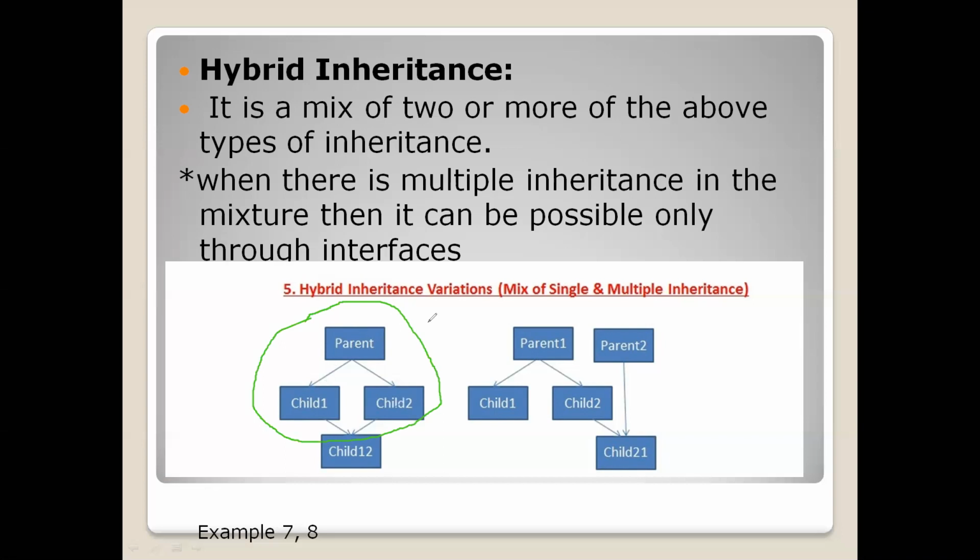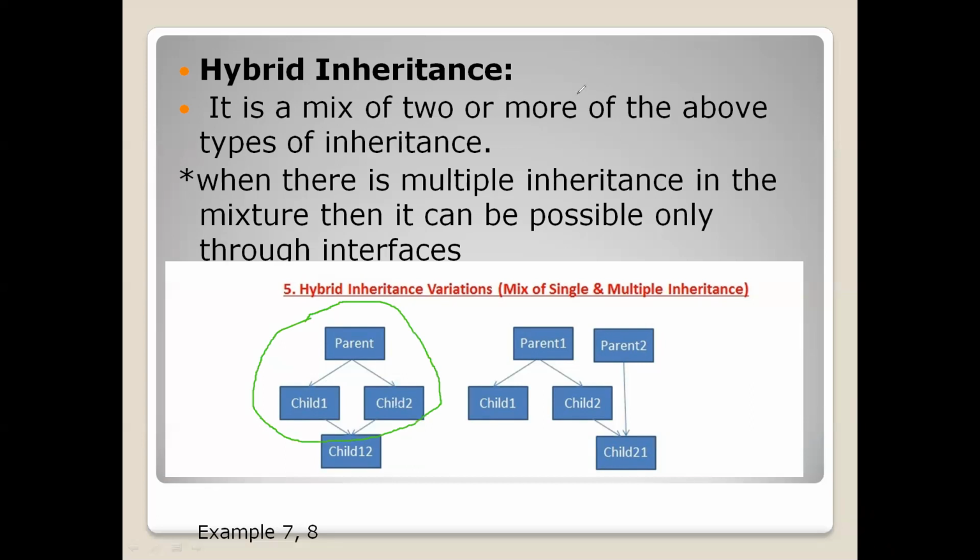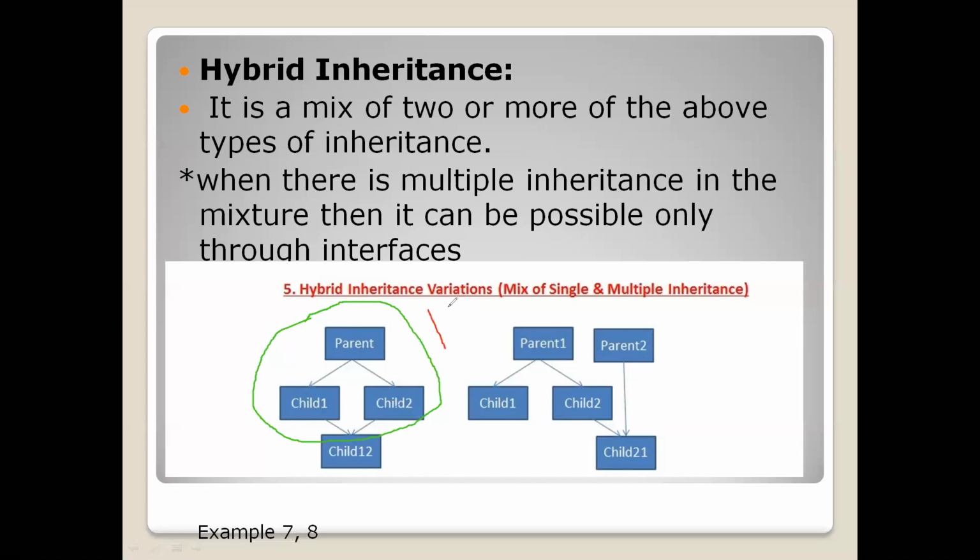That is called hierarchical inheritance. If a class is having more than one child class, then the type of inheritance is called hierarchical inheritance, right? So this green circle is hierarchical inheritance.